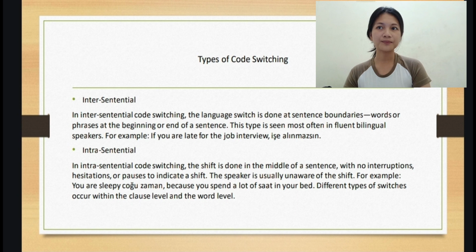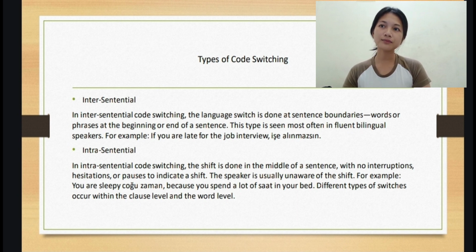Intersentential switching is code switching that occurs outside the sentence or clause level, at the boundaries of sentences or clauses. Sometimes it is also known as extra-sentential switching. For example, Mei to Yahan Hun. What happened?